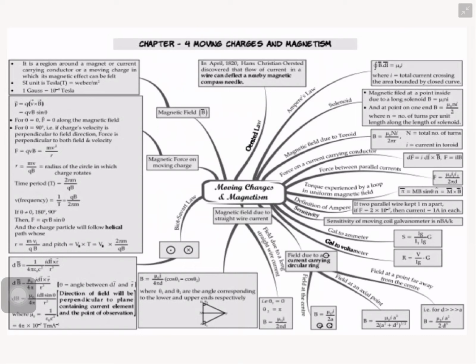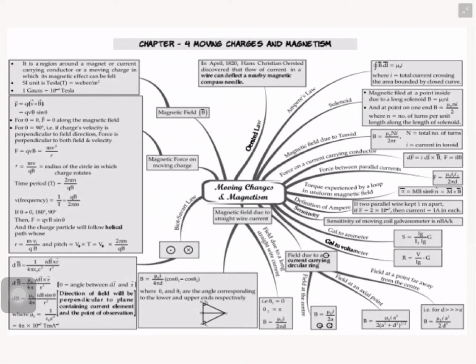If you are familiar with nuclear physics, the fast moving charges are used to bombard the target. So the accelerated charges are mainly used for nuclear reactions, nuclear fission reactions.